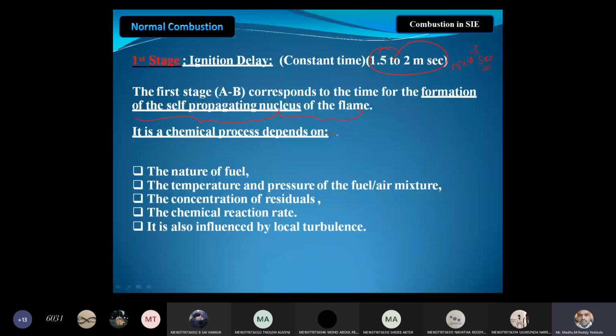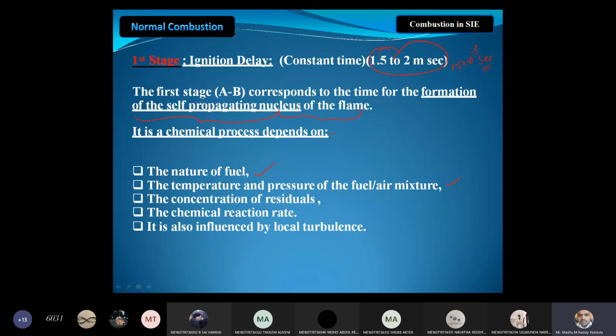It is a chemical process which depends upon the nature of the fuel, that is the quality of the fuel, the pressure and temperature inside the engine cylinder, and the residues present inside the engine cylinder. Since it already completed one cycle and the exhaust stroke, at the end of the exhaust stroke a certain amount of burnt gases is still present inside the cylinder, and that will also affect the ignition lag.